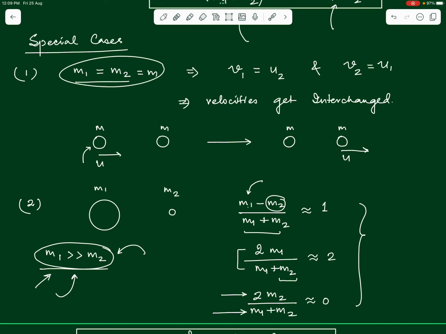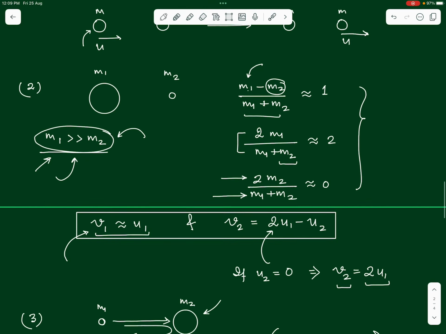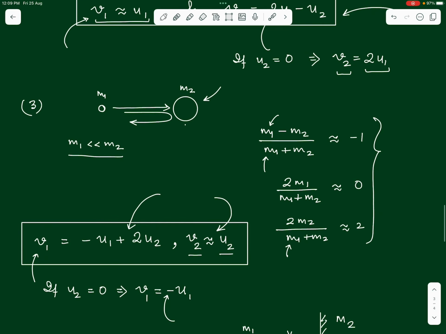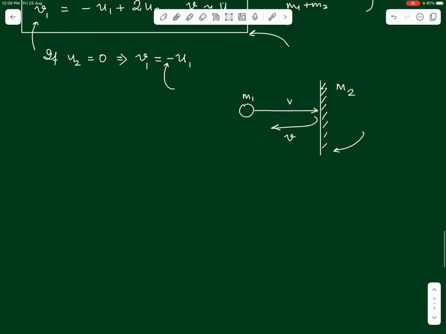In case the two colliding bodies are identical, the bodies interchange their velocities after collision. In case a heavy body comes and hits a light body, these are the final velocities of the two bodies, and in case a light body comes and hits a heavy body, these are the final velocities. In both cases, understand that the heavy body will continue to move with its original speed. No change will happen in the speed of the heavy body.